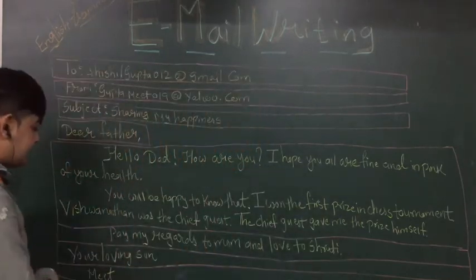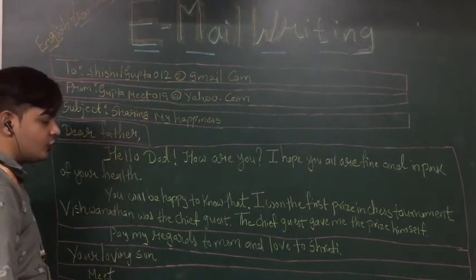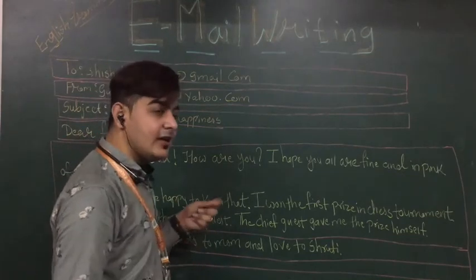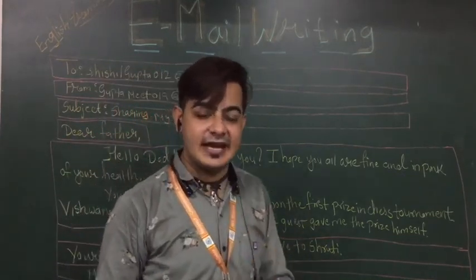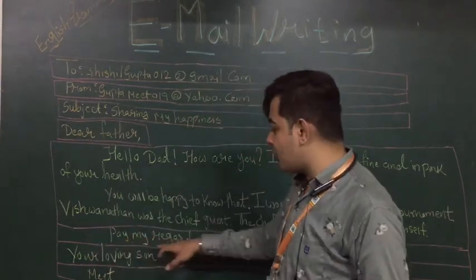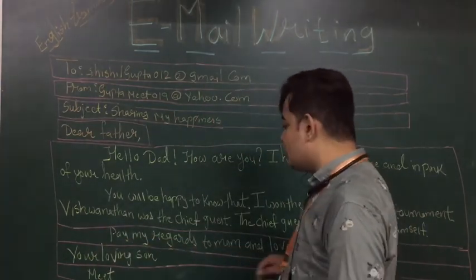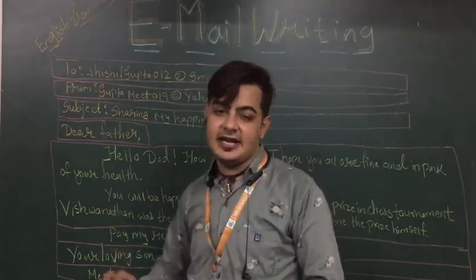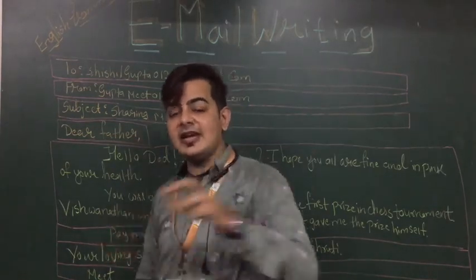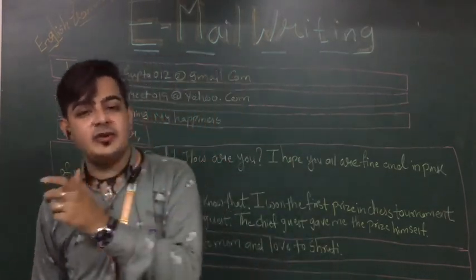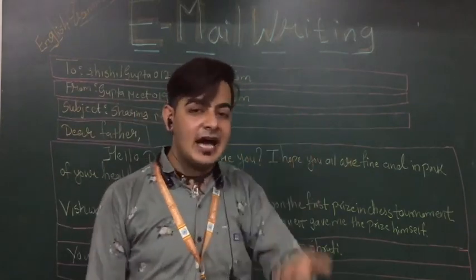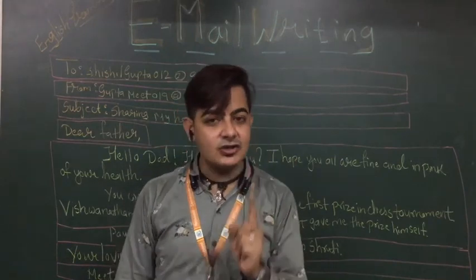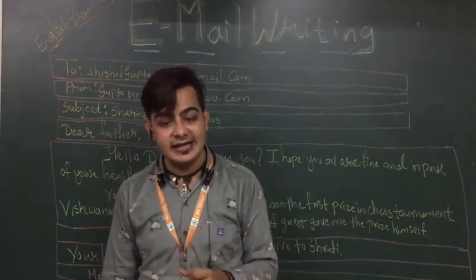Now after that, pay my regards to mom and love to Shruti. As I told you, after the main paragraph what will come? Regards, warm regards, thank you. So this is the regards that the boy gave to mom and love to Shruti, and then after this the complimentary end, loving son, and the name. So this is the proper way to write the email. If you write an email in the same format which I have taught you, you will score full marks in format. So I hope you all have understood this concept very clearly.